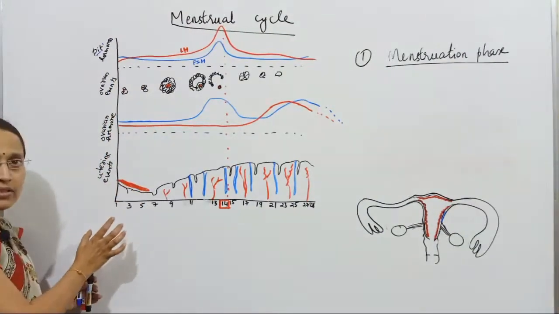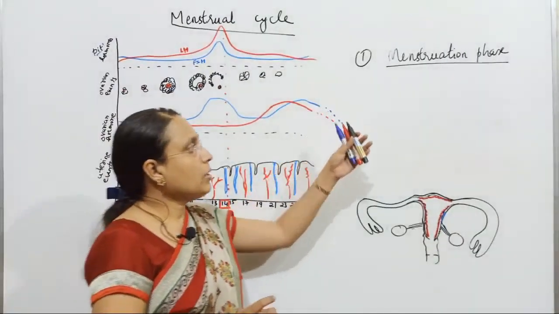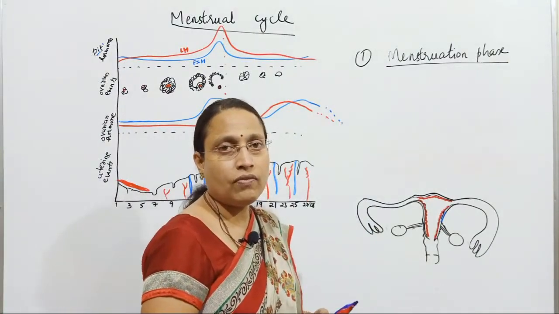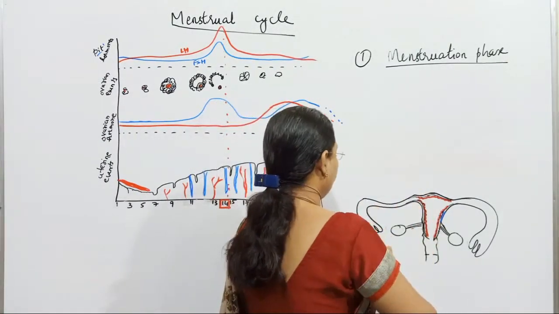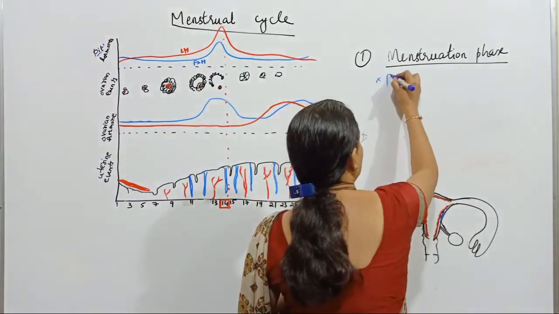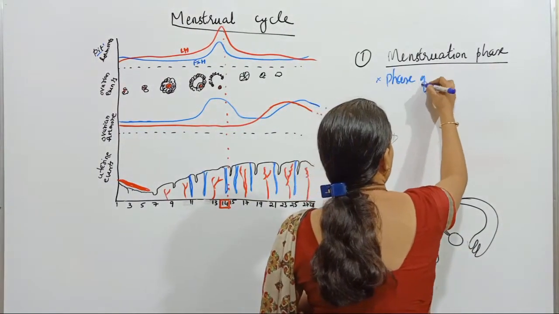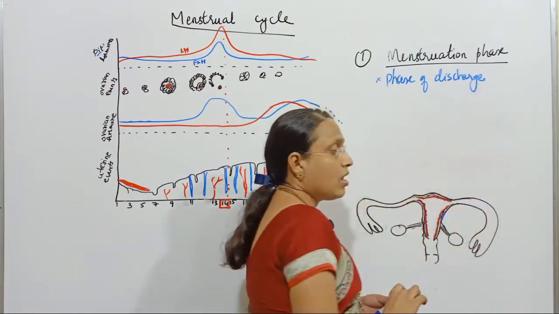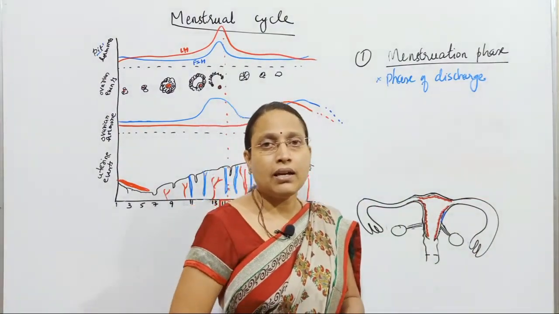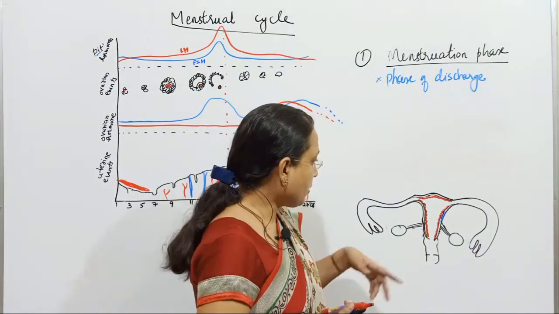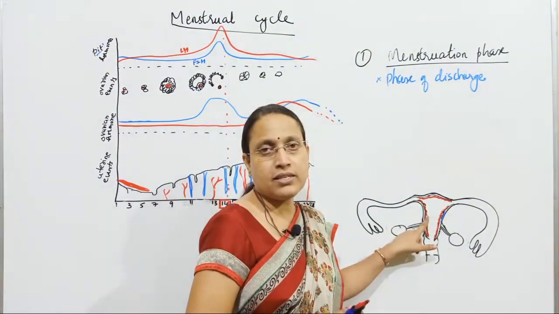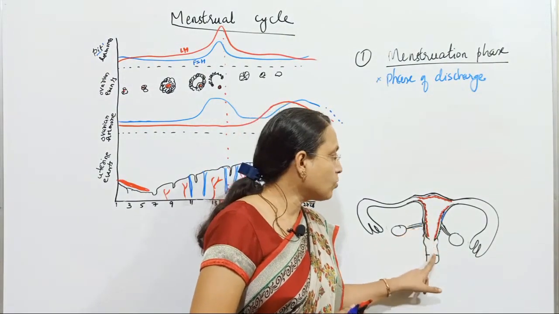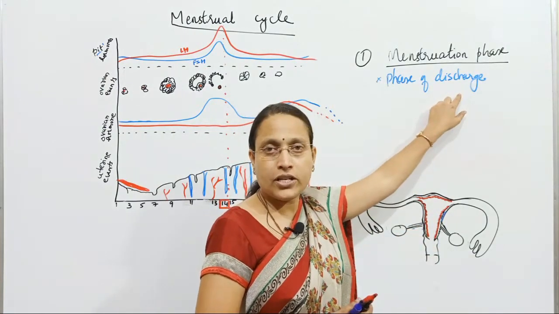So the menstruation phase is also called the phase of discharge. Here the endometrium, which has already grown in the uterus, will break and that broken tissue is shed outside in the form of discharge.